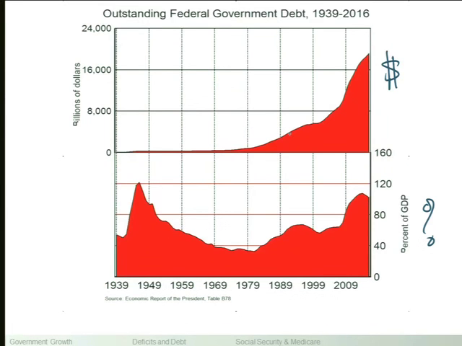So even in the 1990s, when we were running those big surpluses, you'll notice that this line is sort of flattening out. There's an explanation, I forget what it is, as to why it doesn't actually decrease. I think part of it is that the Clinton-era surpluses, while they look impressive on the previous graph, are a relatively small number in terms of trillions of dollars. But as we can see, the effect of the Clinton-era surplus is more clearly on the bottom, where we're looking at the shares of GDP, where the debt as a share of GDP was actually nice and declining. And then we can see the more recent episodes here. And then this hitting a peak and coming back down is in the projections for 2014, 15, and 16.